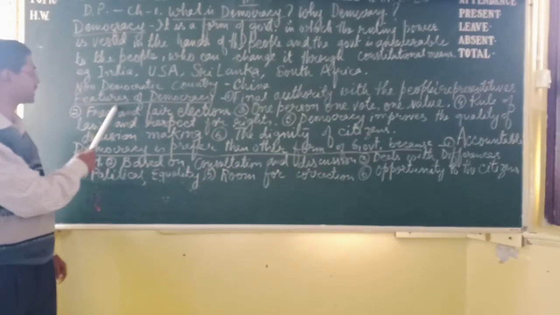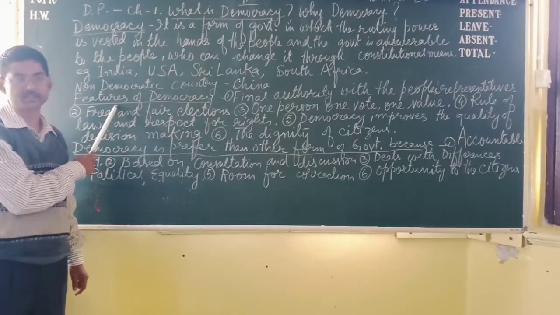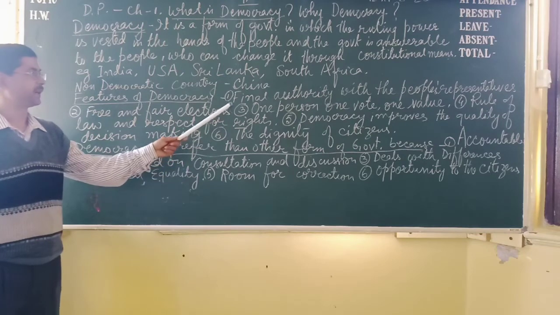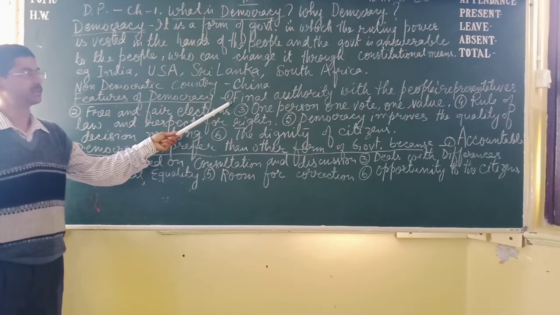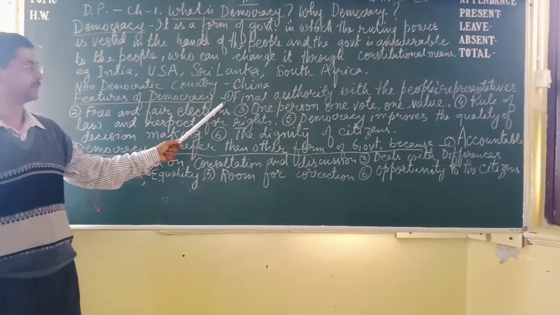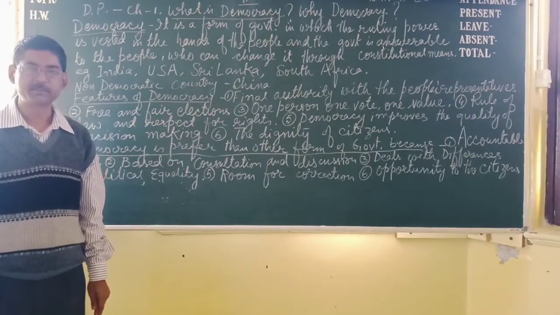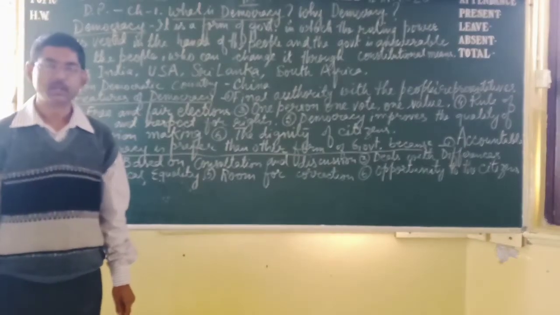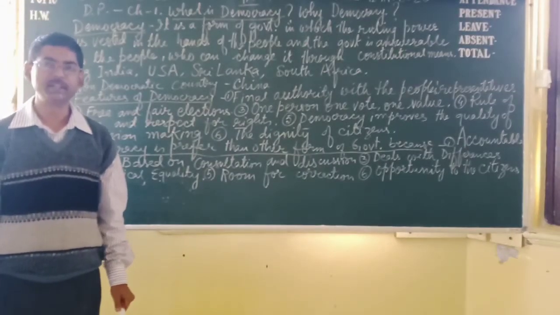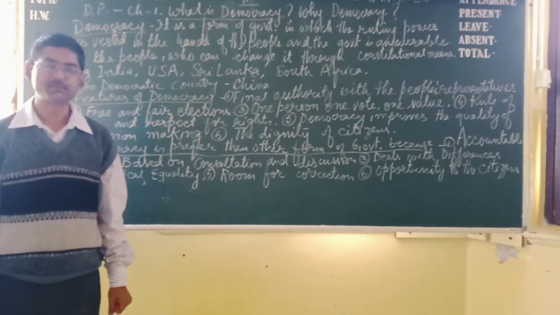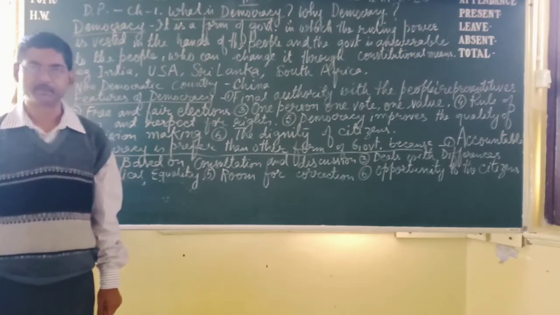Now let us see, what are the features of democracy? First point, the final authority rests with the people's representatives. With the people's representatives means what? Those people who are ruling the government, who have the ruling power, are actually the representatives of the people.